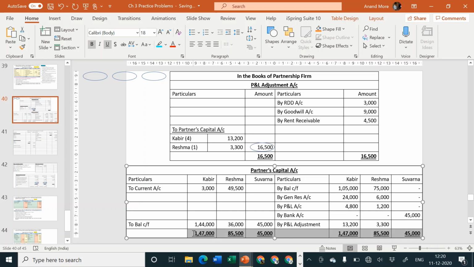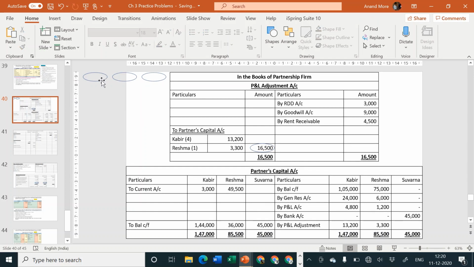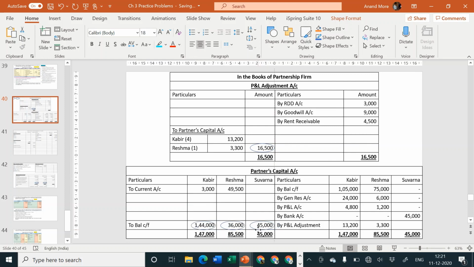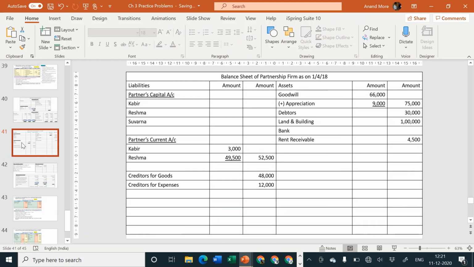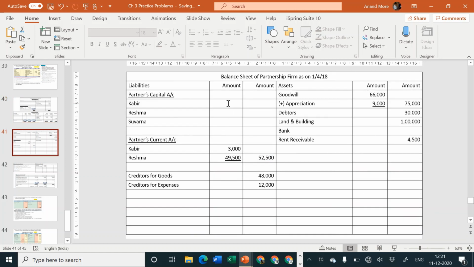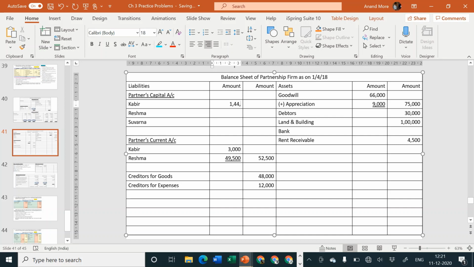So these three amounts are balancing figures. Let me put a circle around them because they are my balancing figures. Since they are balances, they should go to balance sheet liability side. On the balance sheet liability side I am going to write 1,44,000 and 36,000 and 45,000. So outer column will be 1,44,000 plus 36,000 plus 45,000. That goes to 2,25,000.